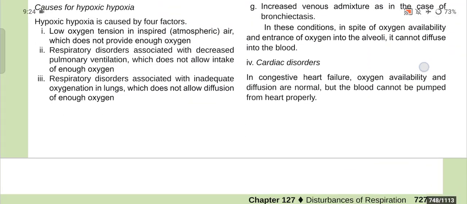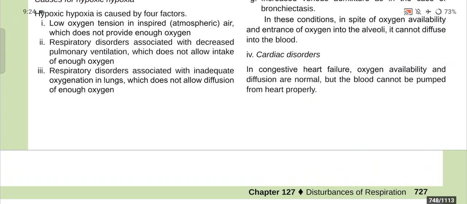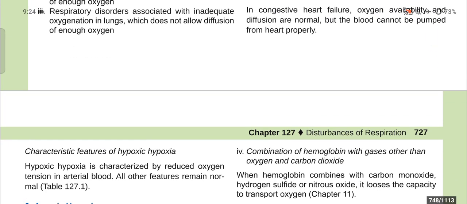Number four is cardiac disorders. In congestive heart failure, oxygen availability and diffusion are normal, but the blood cannot be pumped from the heart properly.